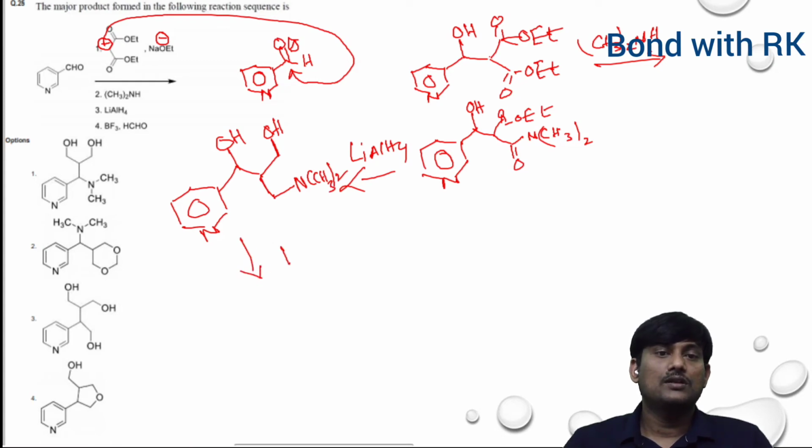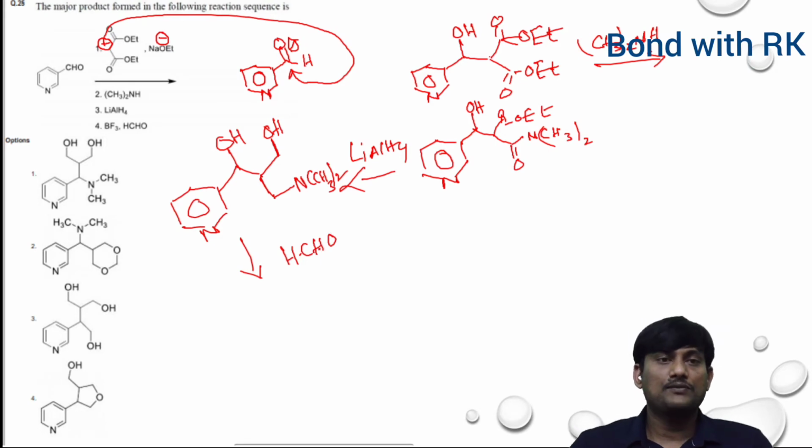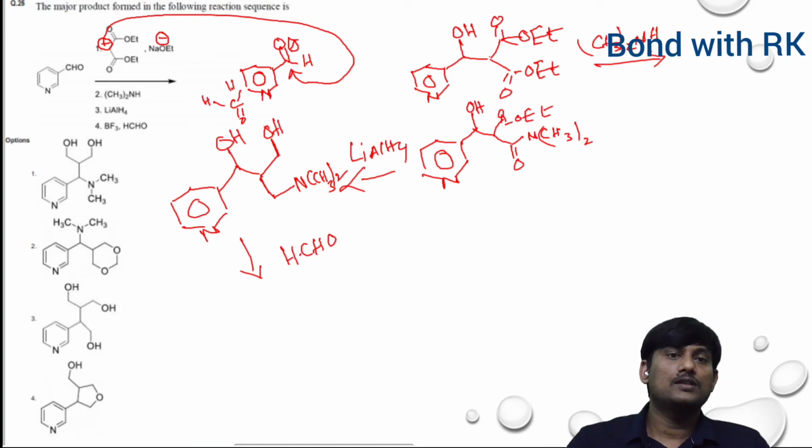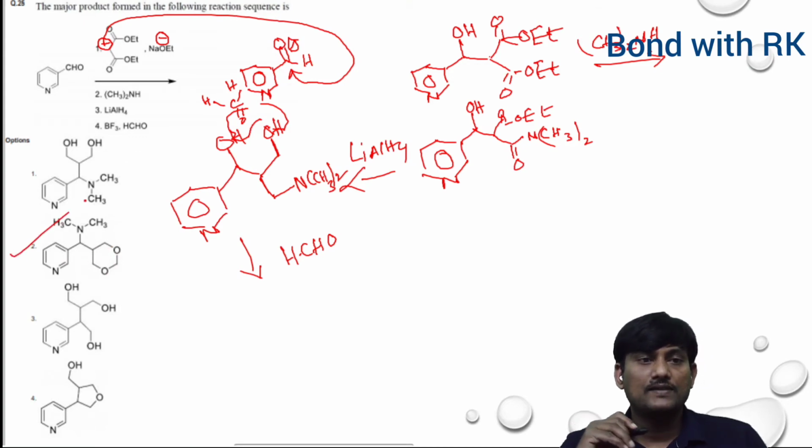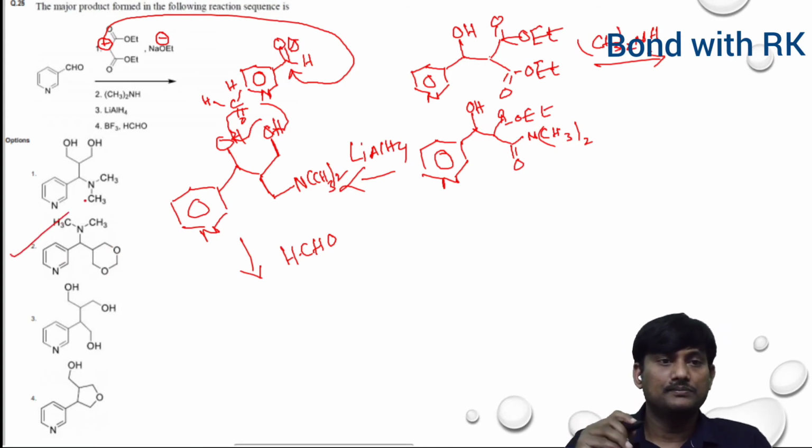When you treat with HCHO, there is a formation of acetone. Here C double bond O, H, there is a removal of water molecules, so there is a formation of acetone. Finally, we will get this compound with N(CH3)2 and the acetone unit. The second one is the correct option.